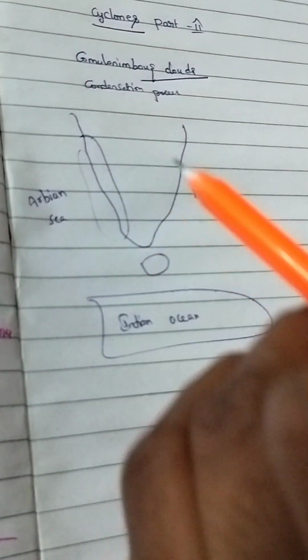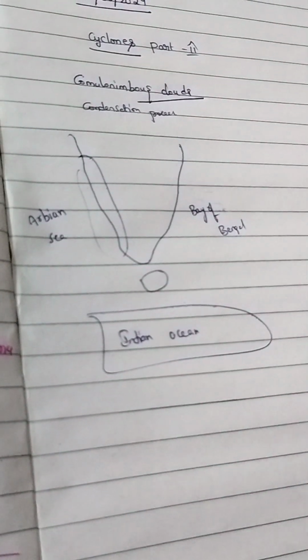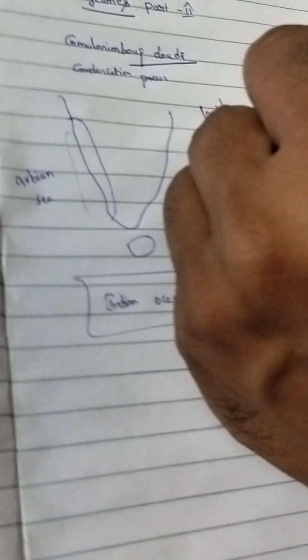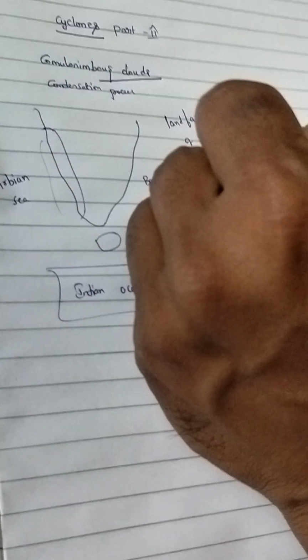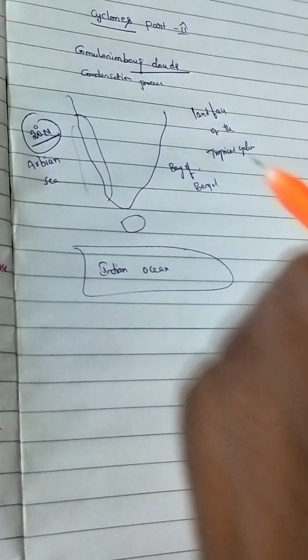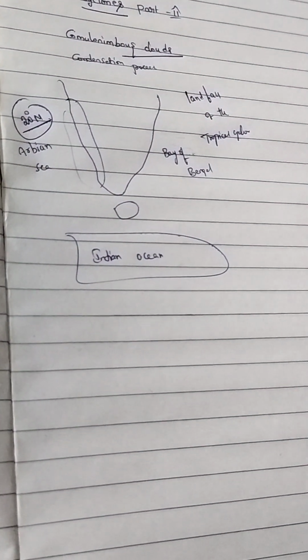The point where the cyclone crosses the coastal area is called the landfall of the tropical cyclone. In most of the cases, around 20 degrees north latitude, most of the cyclones recurve and become disruptive.